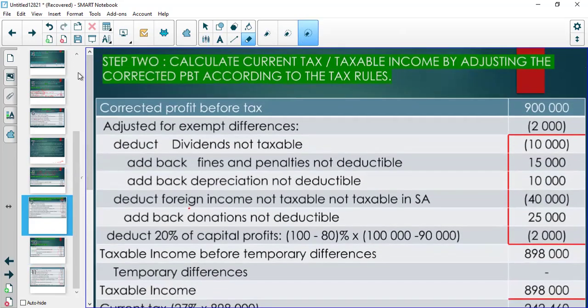All right. So thank you very much, and we wish you very good studies. Remember to exhaust all our recordings because this is just the introduction. We're going to do another one for temporary differences and deferred tax. Then we're going to do advanced material like assessed losses, changes in tax rate enactments, and so forth. Then we will also give you exercises, previous assignments that will give you a lot of practice.